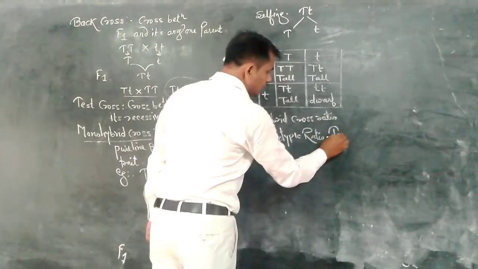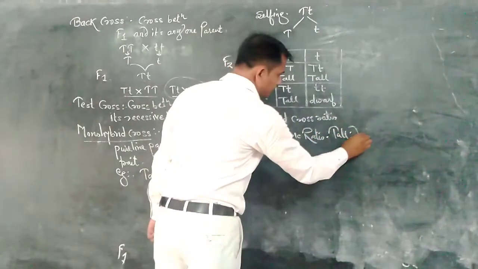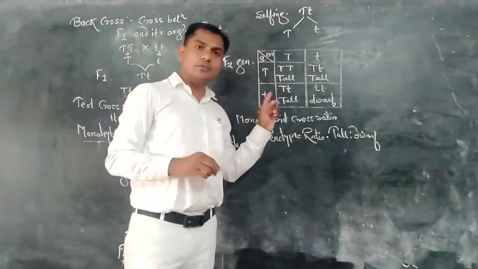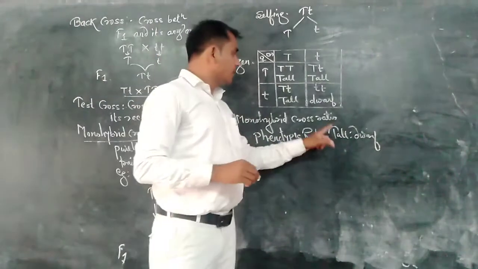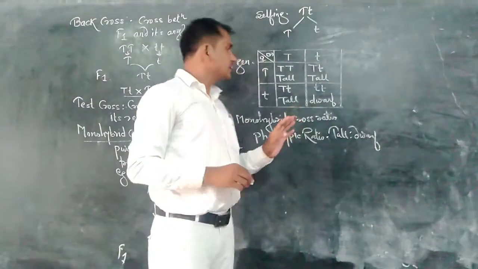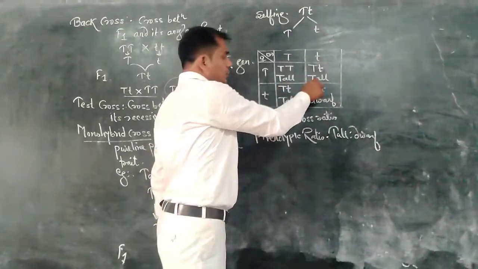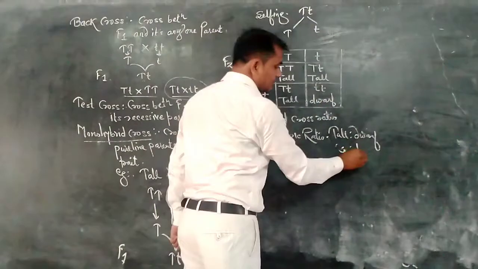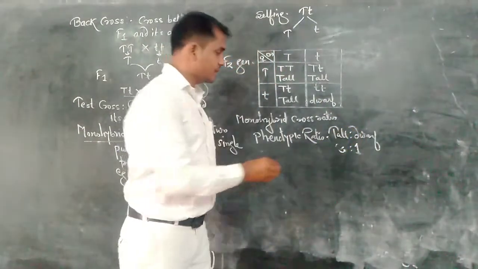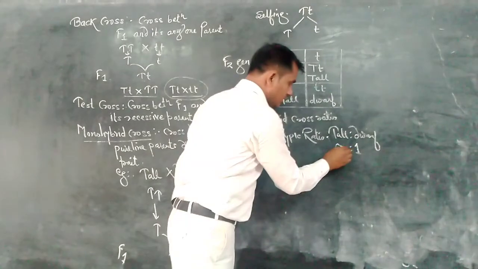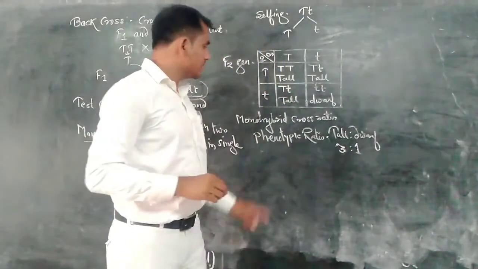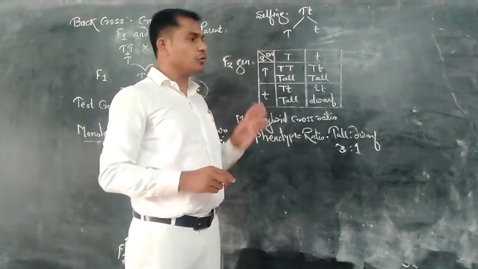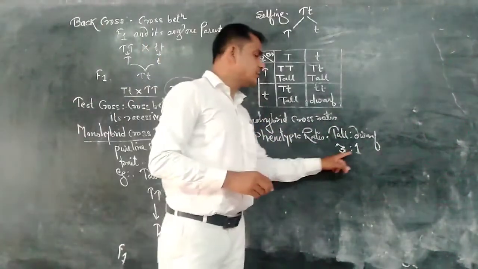For the phenotypic ratio, we have to consider tall is to dwarf. In the F2 generation, F2 progeny, the number of tall plants is here 1, 2 and 3. So 3 tall plants are there, while only 1 dwarf plant is there. So 3 is to 1. 3 is to 1 is the monohybrid cross phenotypic ratio.